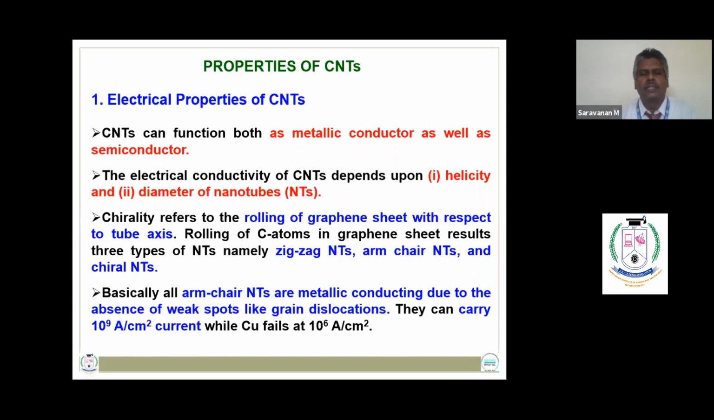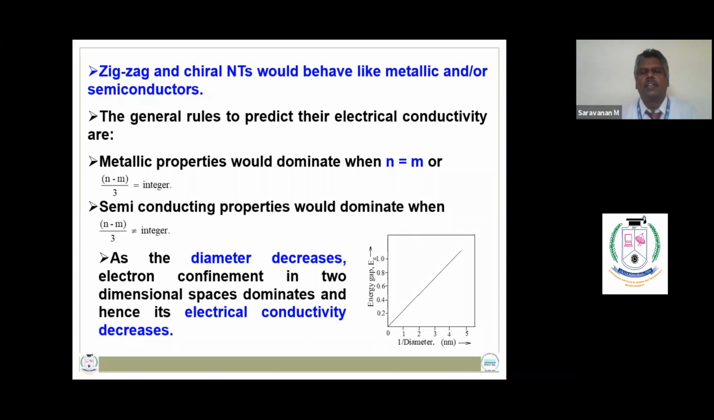Basically, all armchair nanotubes are metallic conducting due to the absence of grain dislocations and grain boundaries. So they can carry billion amperes of current. Zigzag and chiral nanotubes would behave like either metallic or semiconductors. As the diameter of carbon nanotube decreases, the electrical conductivity decreases in the case of carbon nanotubes.